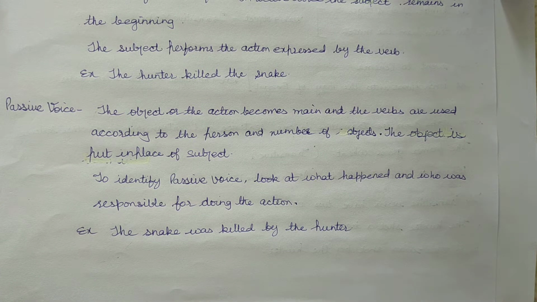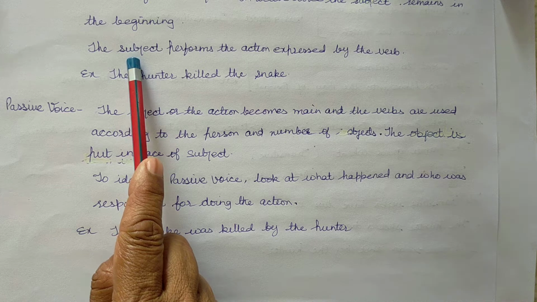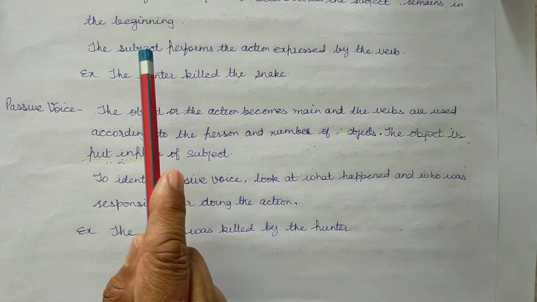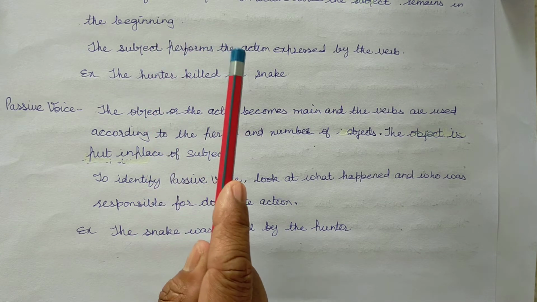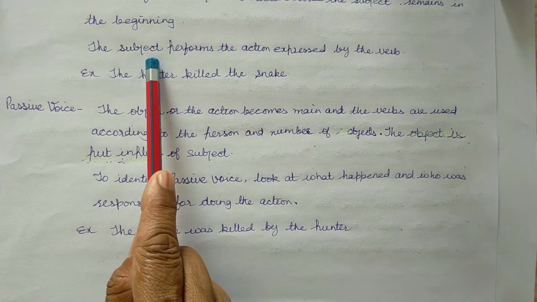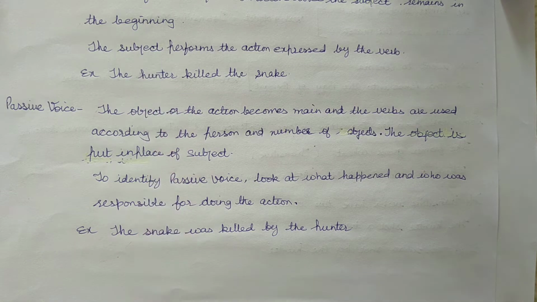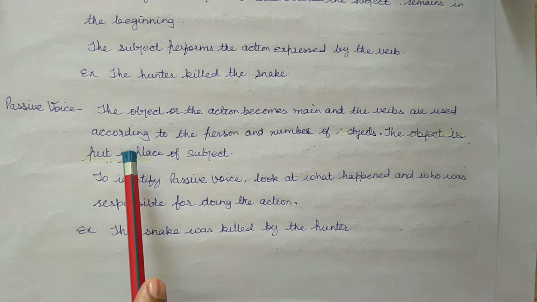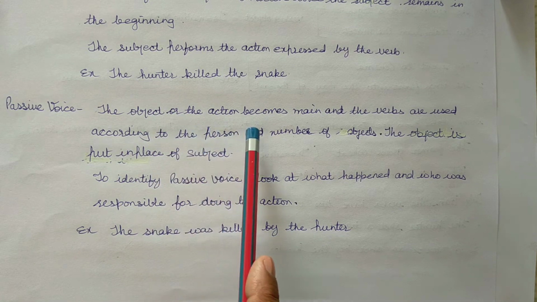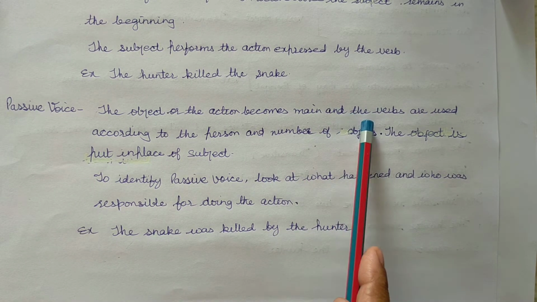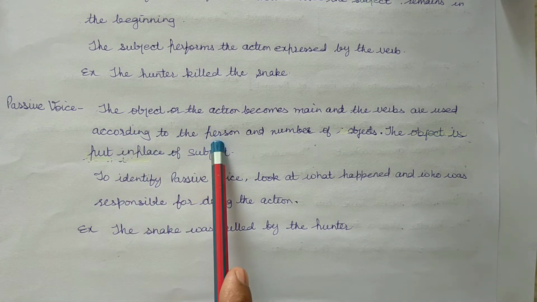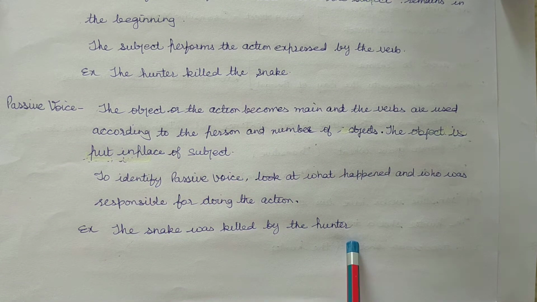Listen. Active voice: the subject is main and the verb is according to the person and number of the subject. In active voice, the subject remains in the beginning. In passive voice, the object or the action becomes main, and the verbs are used according to the person and number of objects.